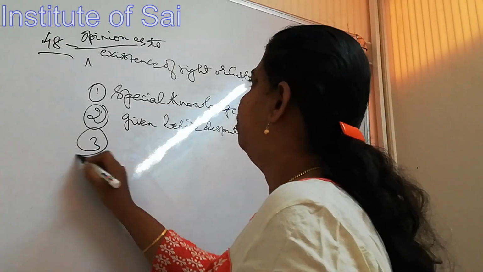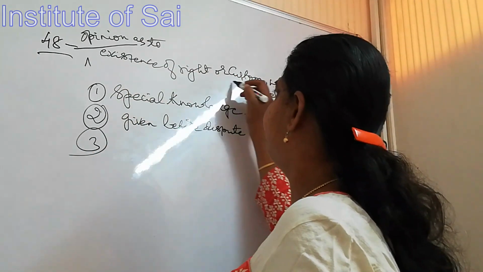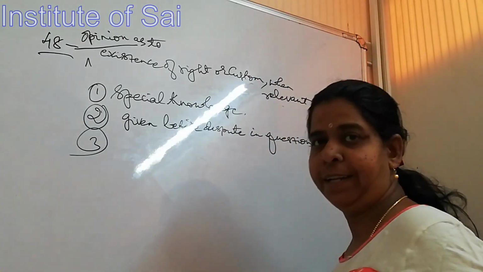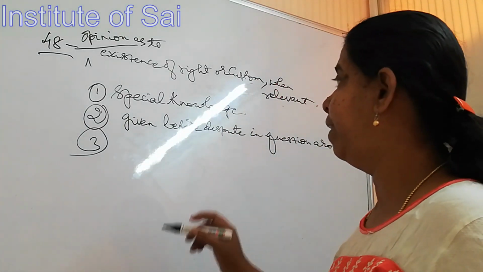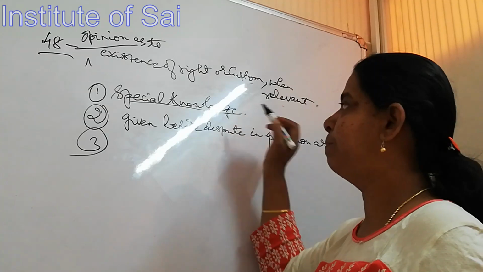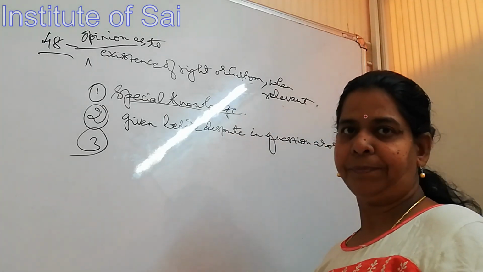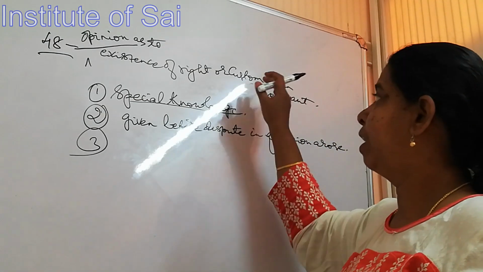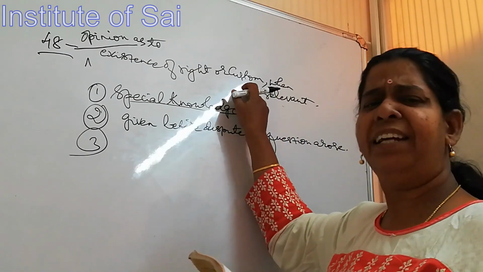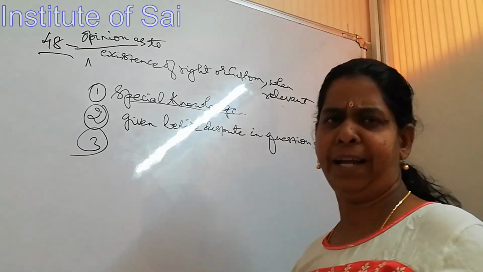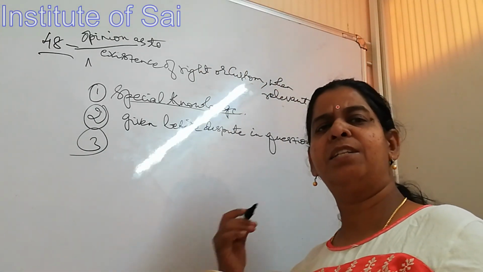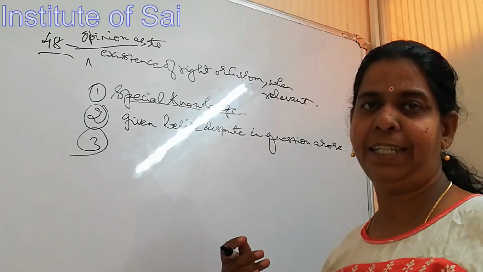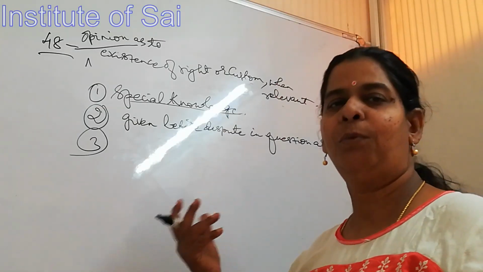When does it become relevant? When it has been given by a person who has special knowledge of the right or custom, saying that yes, it existed very long back, since a long time it has been existent in India or America or wherever it is.